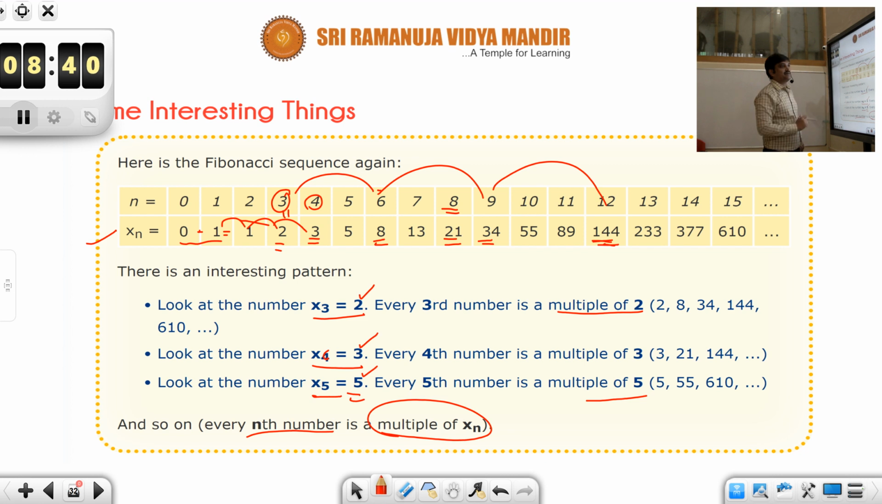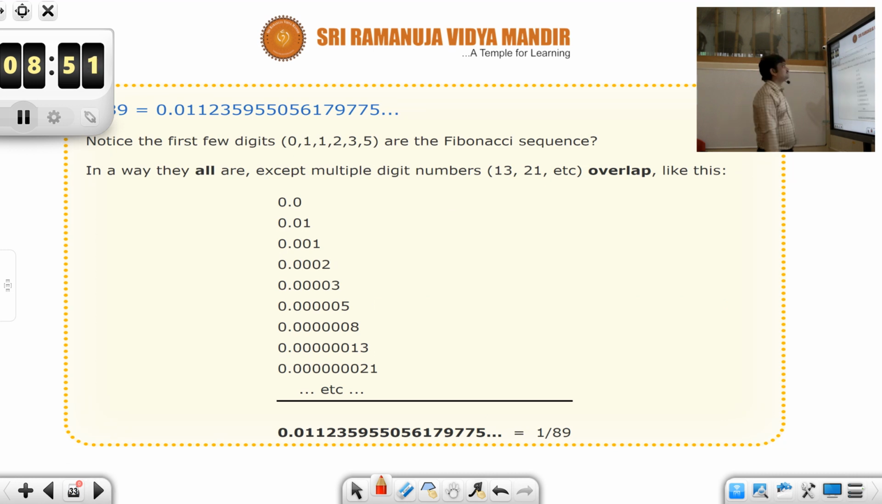This is again an interesting pattern. Whoever loves numbers, they could work this out. Still there are many more interesting patterns which you could pick up from the Fibonacci sequence. And now, okay, let's skip this. Again, this is very easy.